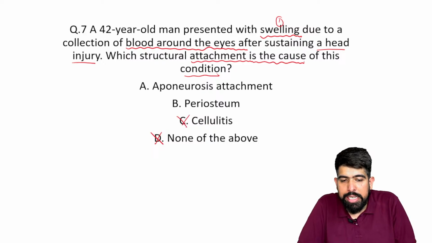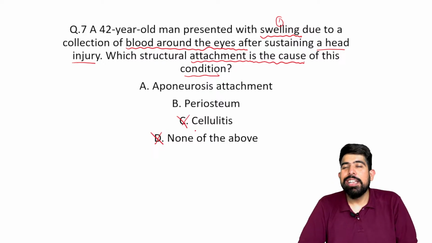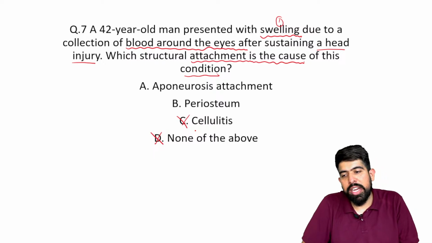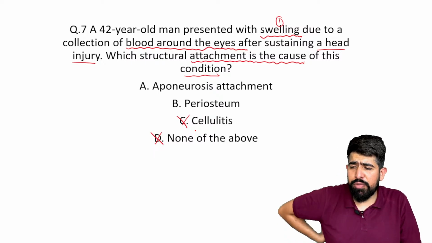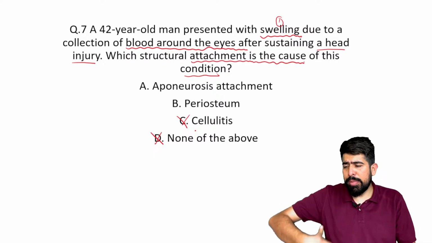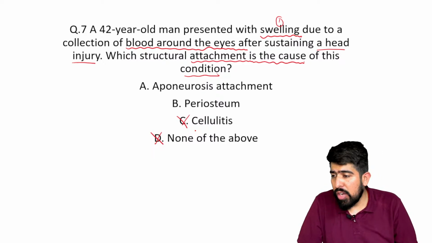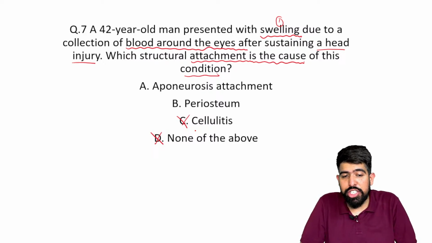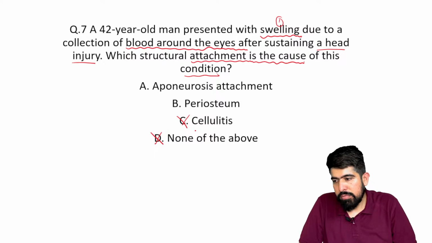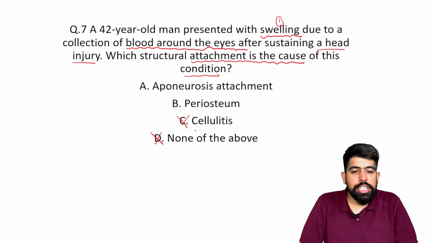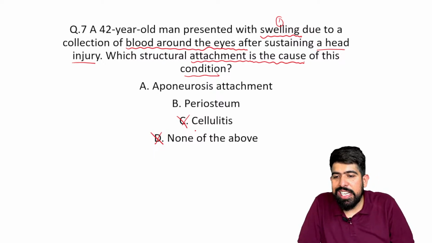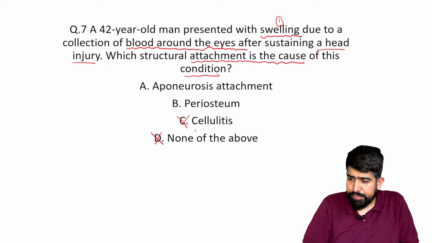Cellulitis. Cellulitis is a disease where your subcutaneous fatty tissues get inflammation, right? But here there is no clinical history given related to inflammation. What is clearly given in this condition is an injury, and due to this injury there is swelling and blood collection also.